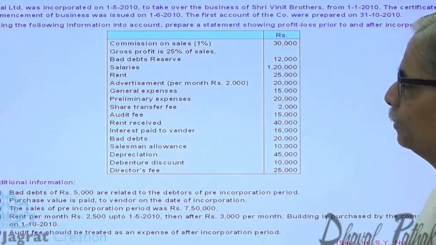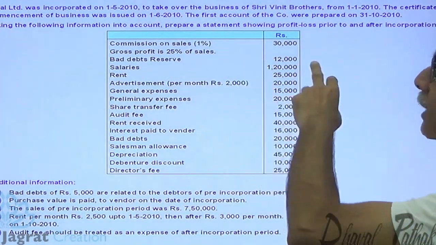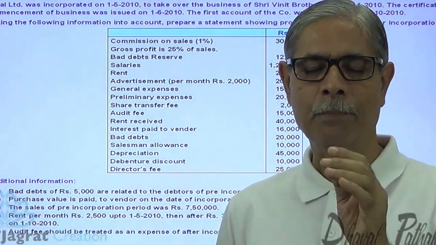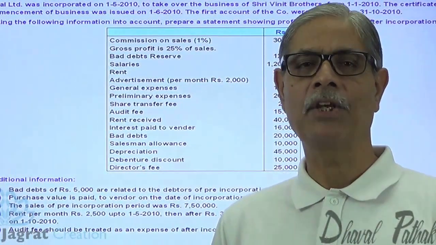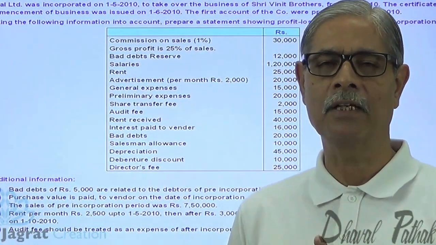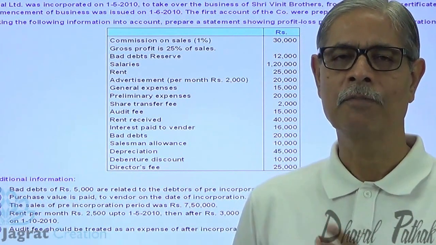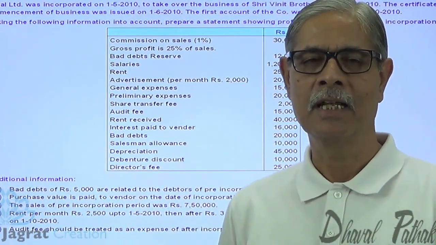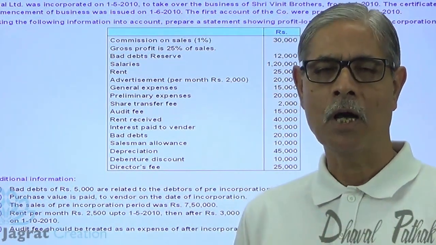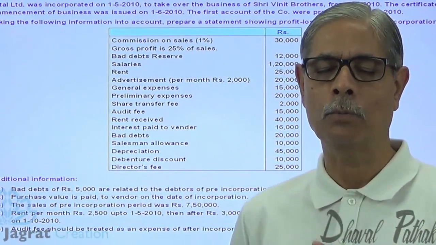Bad debt reserve, 12,000. Bad debt reserve is a provision made for the debtors to be recovered in future. At the end of the year, whatever debtors are there, we presume that those debtors are only out of the sales made in the post-incorporation period.